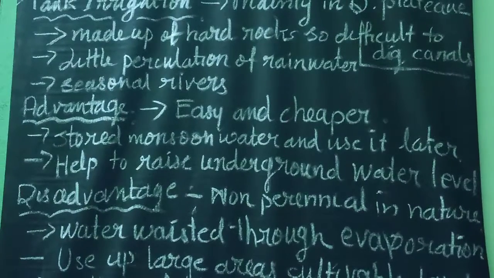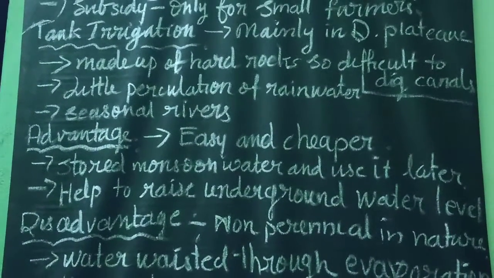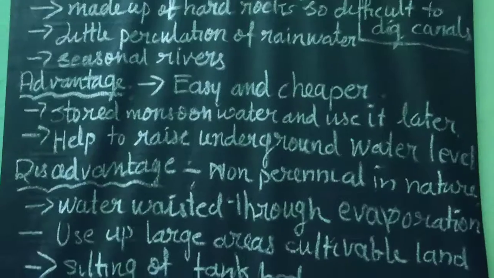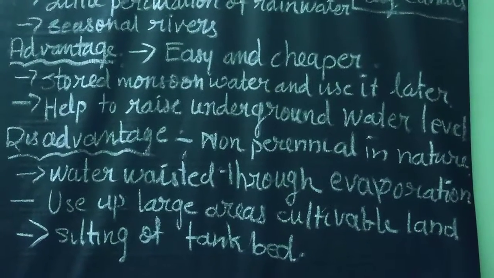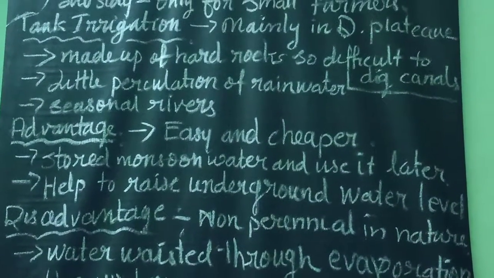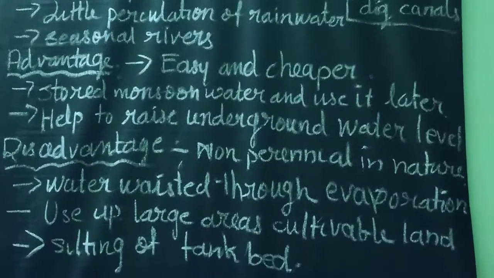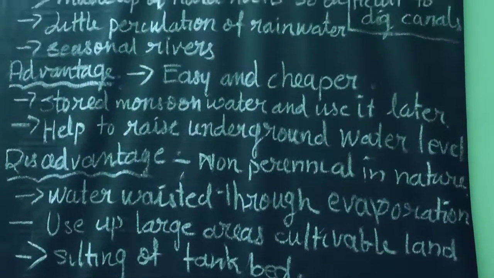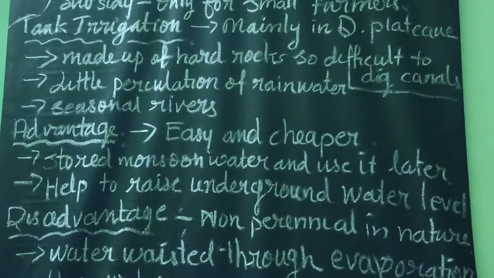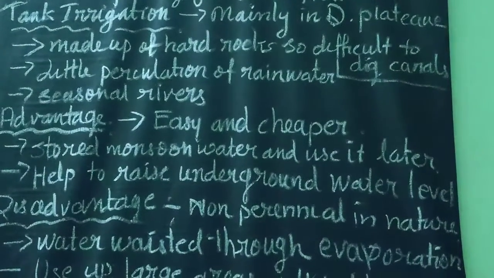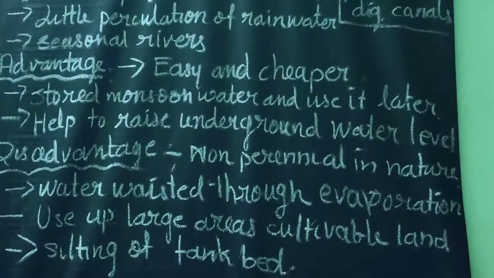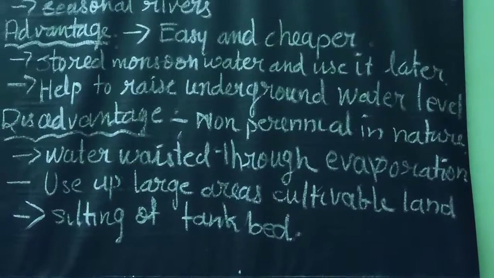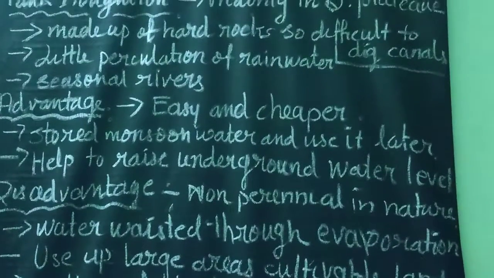Now see, one of the important questions here: tank irrigated land is reducing nowadays due to the increase of canal and well irrigation. But at the same time, tank irrigation is widely common in Tamil Nadu, Andhra Pradesh, Karnataka and Orissa. Compared to all these states, it is more important in the Deccan Plateau area.